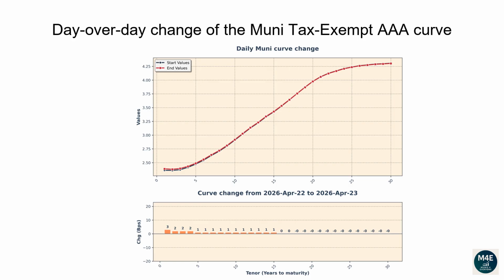The 5-year tenor changed 1 basis point. The 10-year tenor changed 1 basis point. The 20-year tenor changed 0 basis points. The 30-year tenor changed 0 basis points.